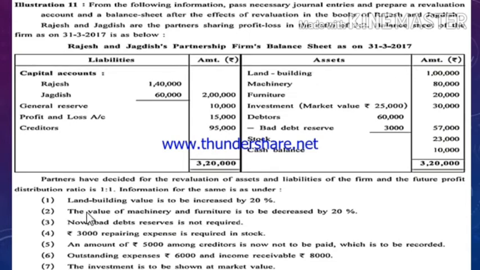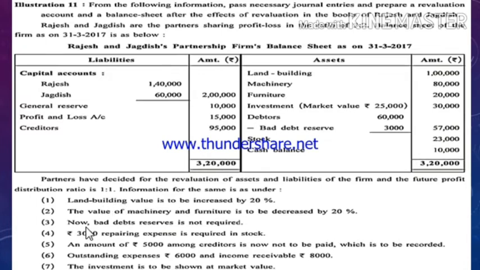Next adjustment: the value of machinery and furniture is to be decreased by 20%. Machinery is 80,000, 20% of 80,000 would come to 16,000, and 20% of 20,000 would come to 4,000. So total 16,000 plus 4,000 would come to 20,000. Decrease in assets, so revaluation account will be debited because loss will occur. So revaluation account debit to machinery account credit, furniture account credit.